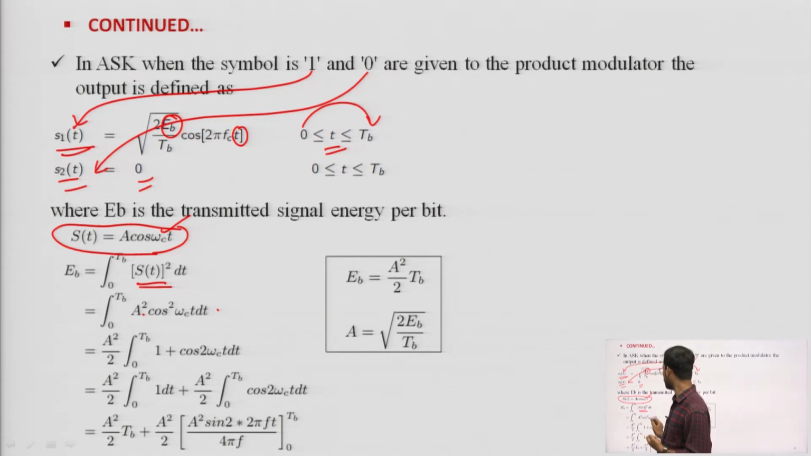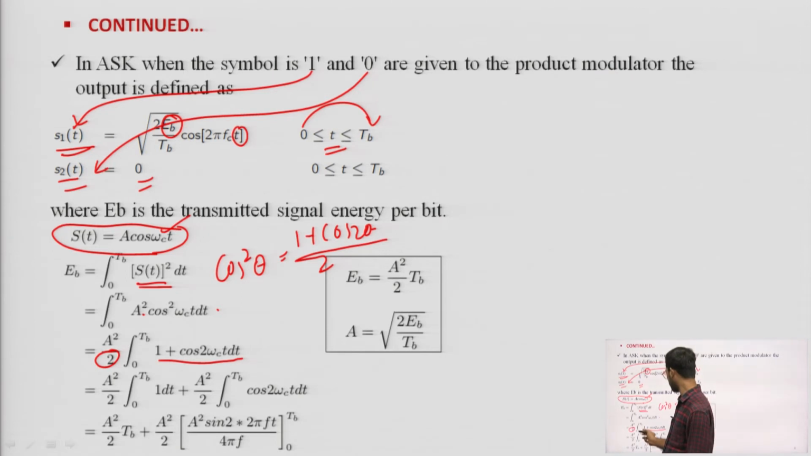Cos square theta is nothing but 1 plus cos 2 theta divided by 2. So, I can write cos square omega c t as 1 plus cos 2 omega c t, divided by 2. Then A square by 2 I can split: this is the integral of 1 dt, plus A square by 2 times the integral from 0 to Tb of cos 2 omega c t dt.